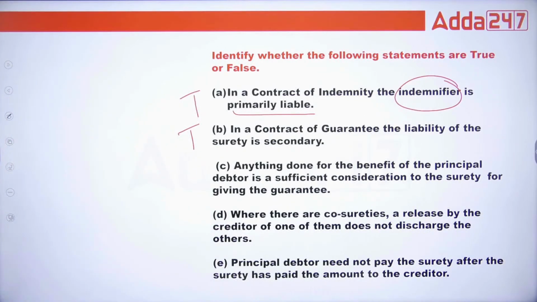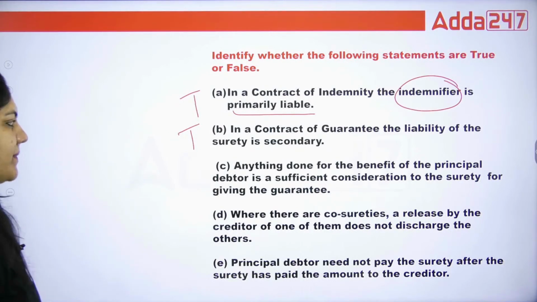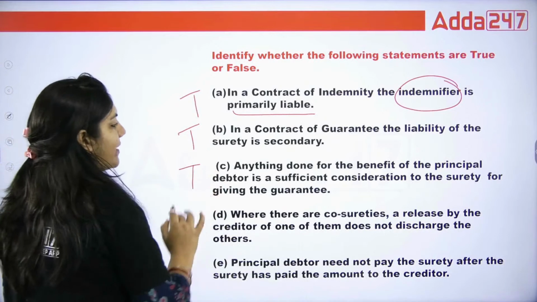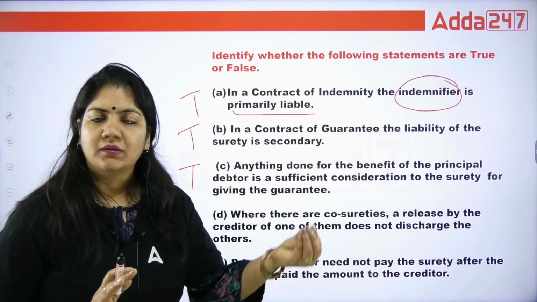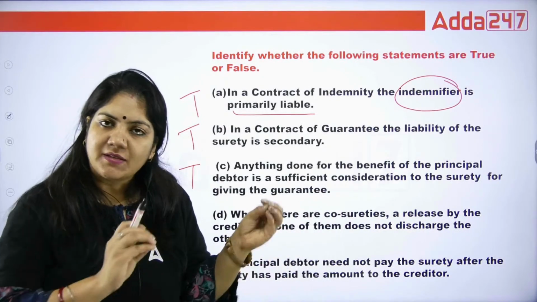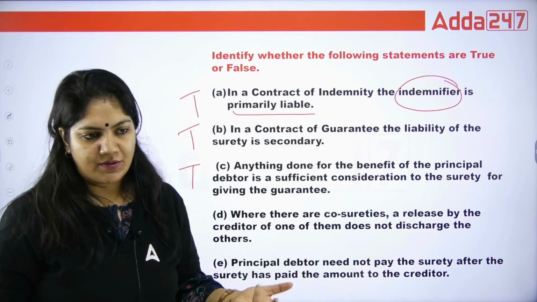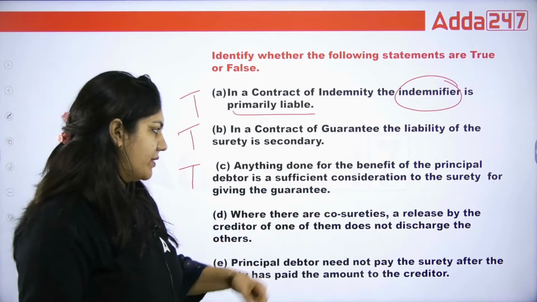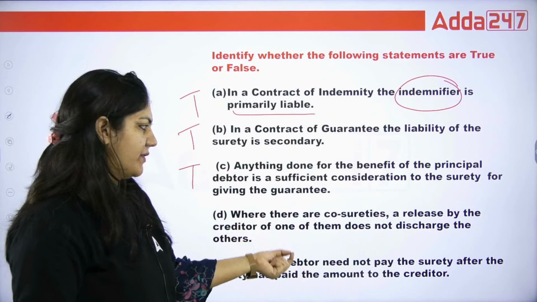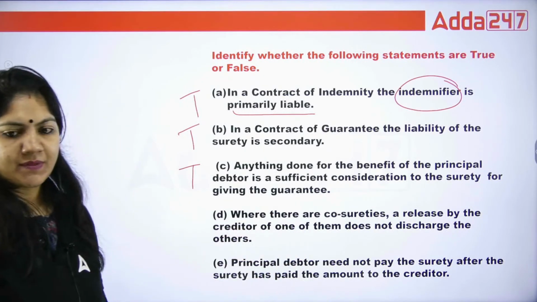Second, focus on the YT session, mock papers, and whatever questions I am giving you in the session. So class, in a contract of guarantee, the liability of surety is secondary, yes. And this is absolutely yes. Why? Because if a guarantor is helping the principal debtor, that is a sufficient consideration. So that's why this is a true statement. Where there are co-sureties, a release by the creditor of one of them does not discharge the others. Is this true or false?